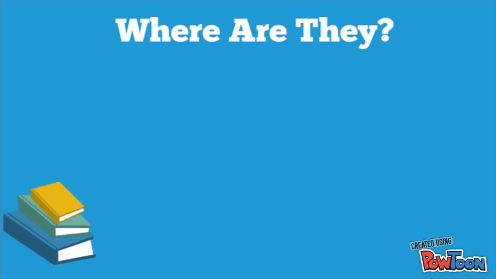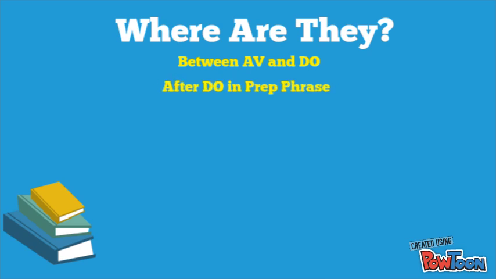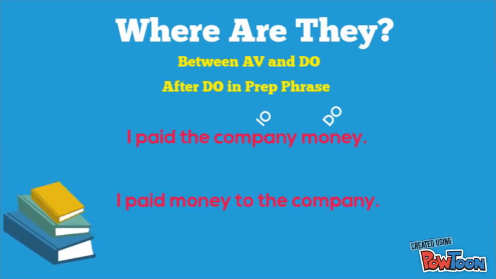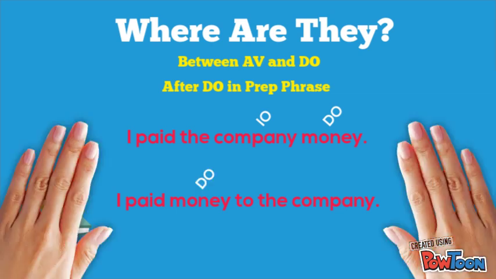The next thing you should know is where you can find them. Indirect objects usually come between the action verb and the direct object, or they'll come after the direct object in a prep phrase. Check this out. I paid the company money. Money is the direct object because it's what I paid, and the company is the indirect object because that's who I gave the money to. I could also write this sentence as, I paid money to the company. It still says the exact same thing. Money is still the direct object, and the company is still the indirect object.